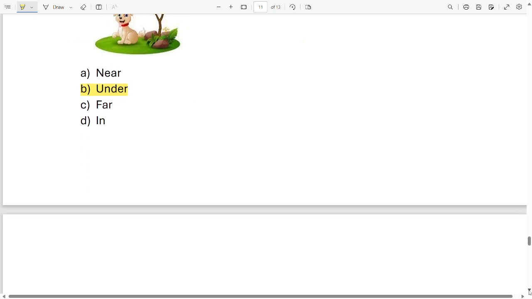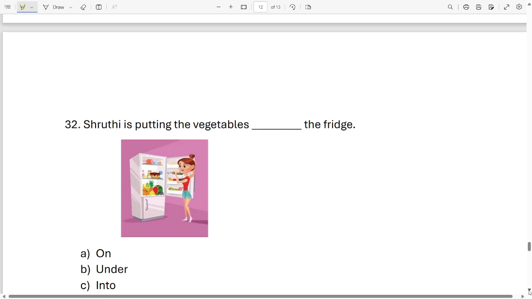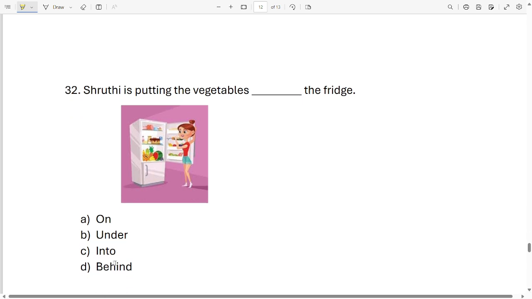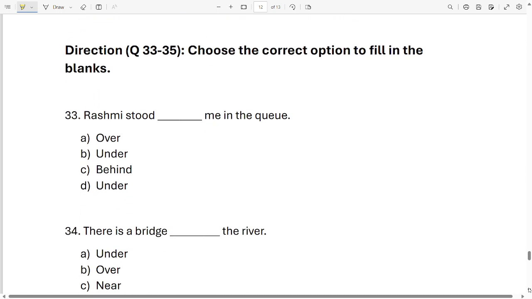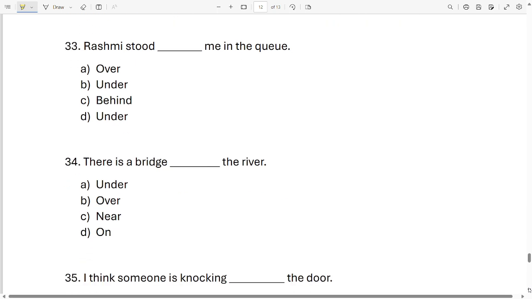Okay, next one. Our next sentence is Shruti is putting the vegetables dash the fridge. On, under, into, behind. It is into. Shruti is putting the vegetables into the fridge. Okay, let's go on. For 33 to 35, your instruction is to choose the option to fill in the blanks. Okay, let's start. Rashmi stood dash me in the queue. Over, under, behind, again under. Now tell me which option will come. It will be behind. Rashmi stood behind me in the queue.